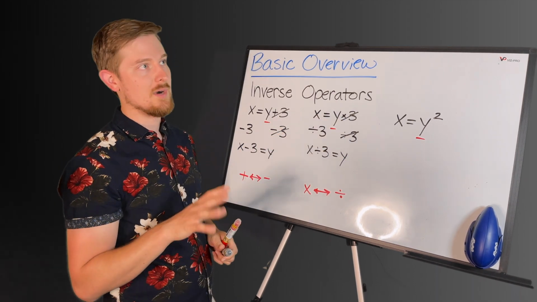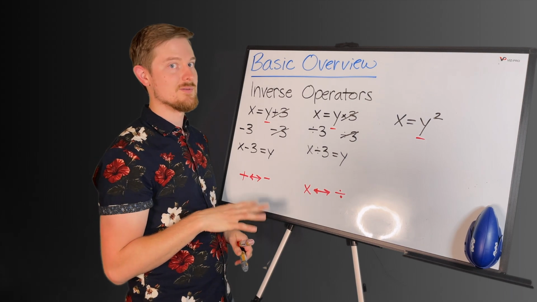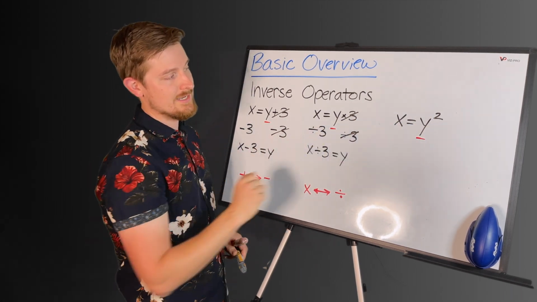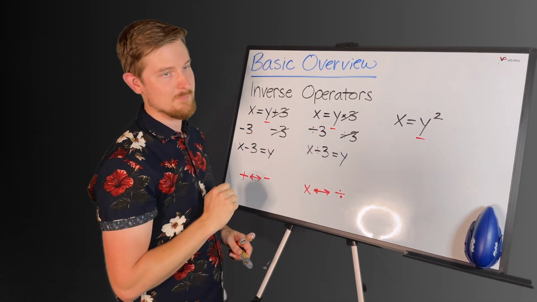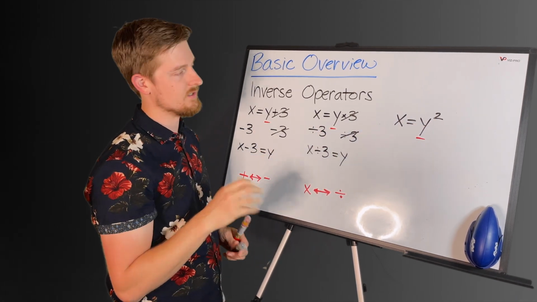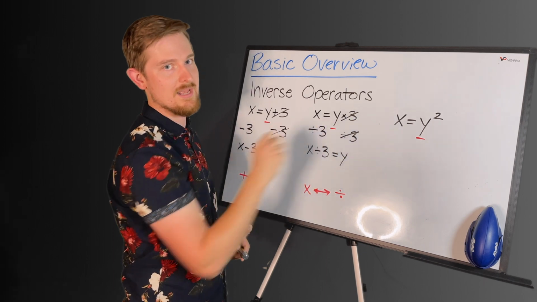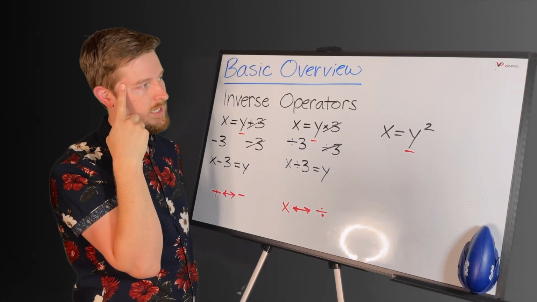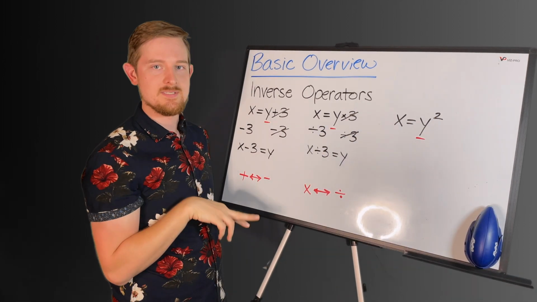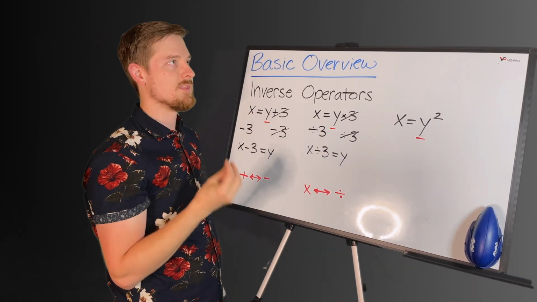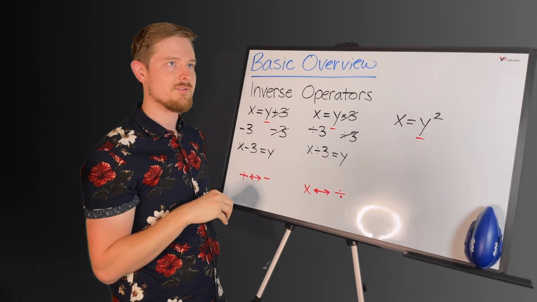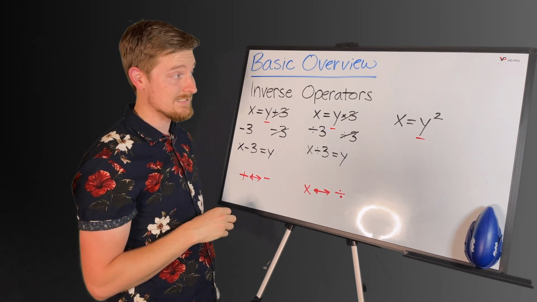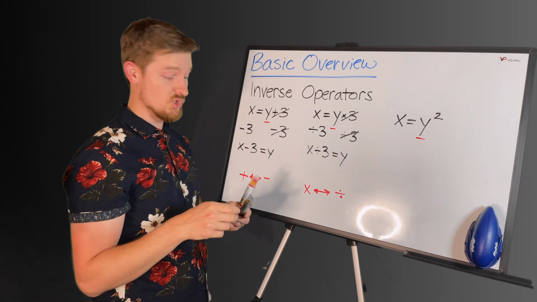Now let's get to probably the most complex thing that you're going to have to do algebraically, and that's dealing with this square. If I'm trying to solve for y, having a square on the y is a problem because it's not actually by itself. There's 2 y's here, and we need to deal with that. So we have to ask ourselves now, what is the inverse of a square? What is the opposite of squaring something? This one probably isn't as intuitively easy to think of just off the top of your head without memorizing it, but the inverse of a square is a square root.